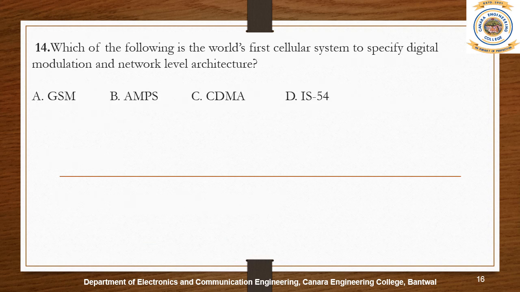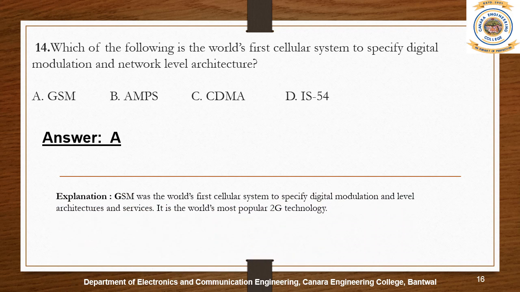GSM was the world's first cellular system to specify digital modulation and network level architectures. GSM full form is Global System for Mobile Communications, a standard developed by the European Telecommunication Standards Institute to describe the protocols for second generation digital cellular networks used by mobile devices such as mobile phones and tablets.